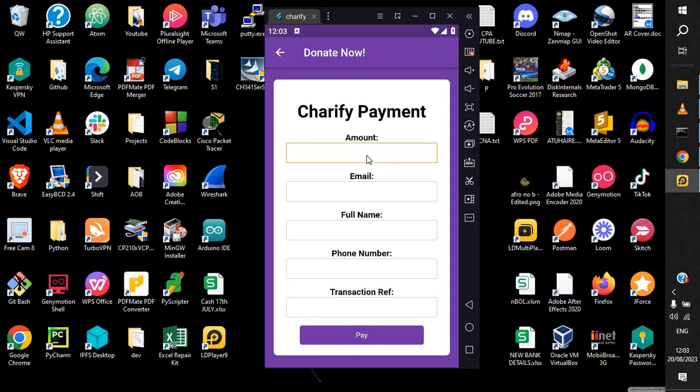Here I'm just going to simulate quickly. If you put in your email address, make sure to put in the correct one. I'm just going to simulate, so this may not be correct, but it just simulates an email address. I could just say Ronnie Atwaire, then a phone number. I could just put anything. Then maybe I could be donating to Fundibot, designed for education. And then I will just click pay.